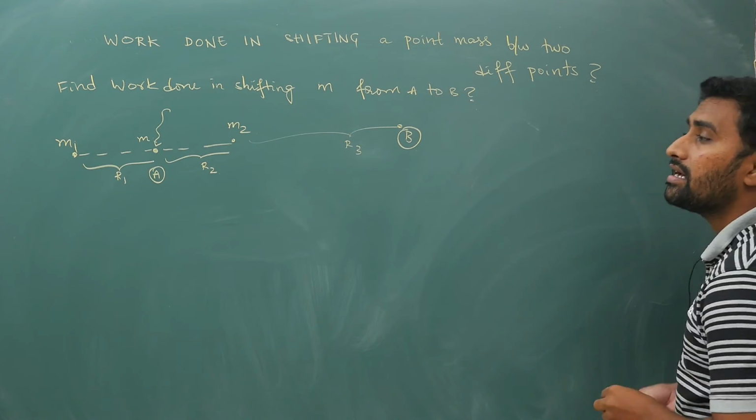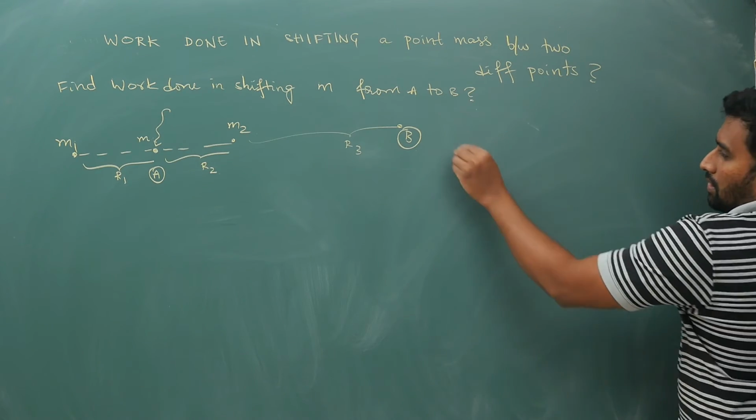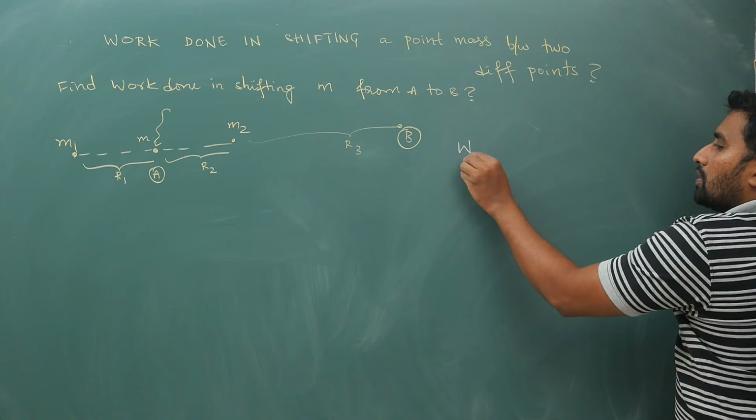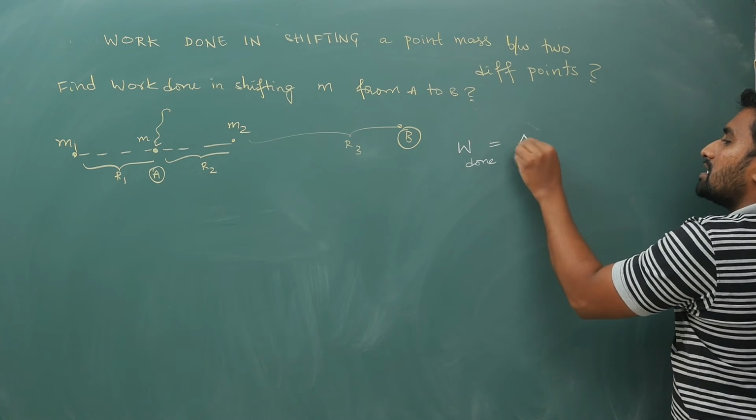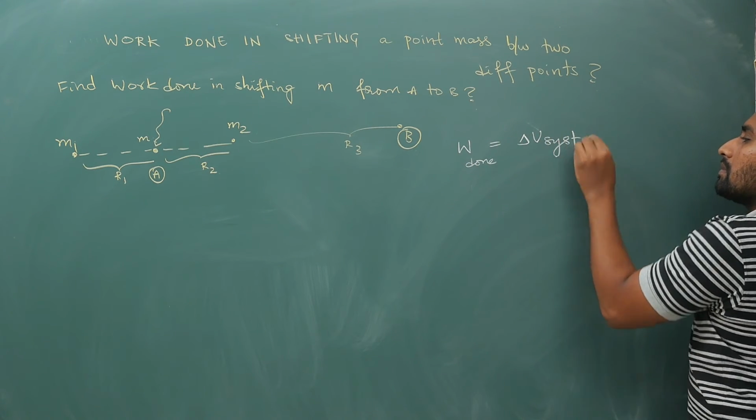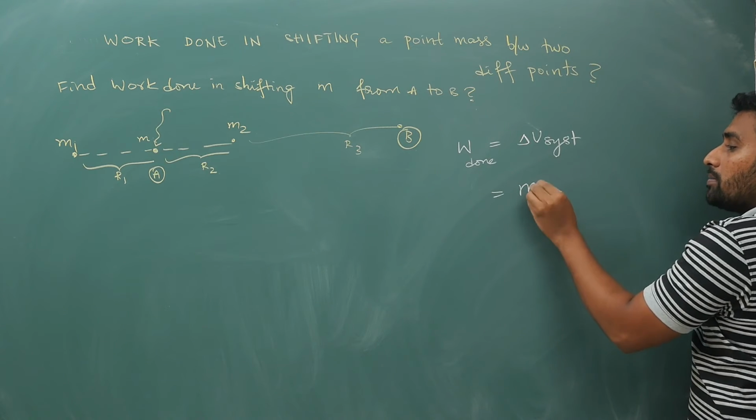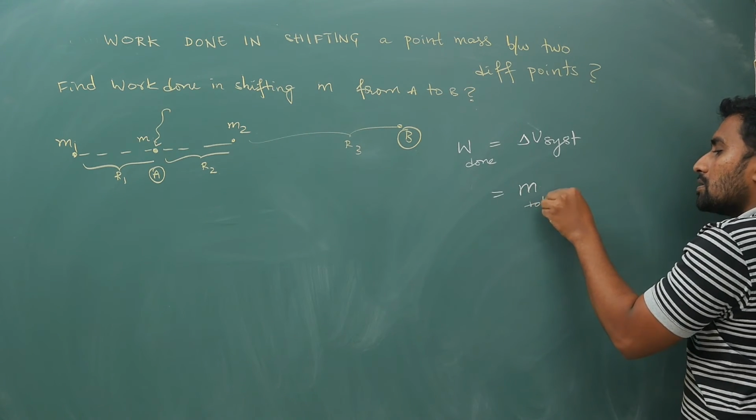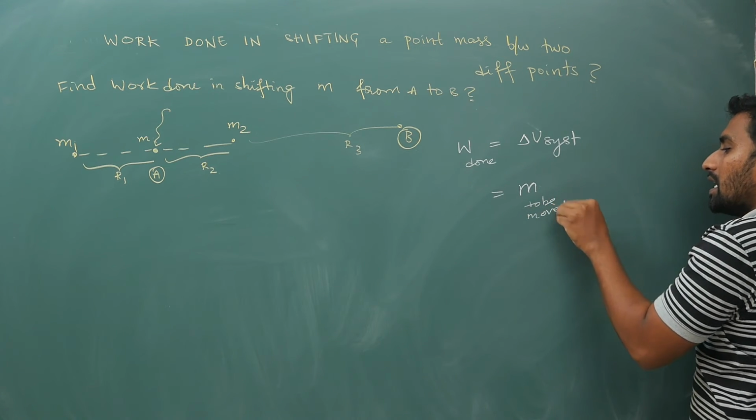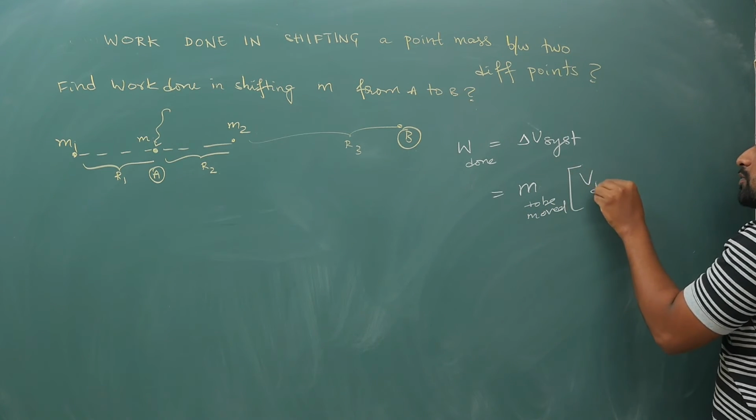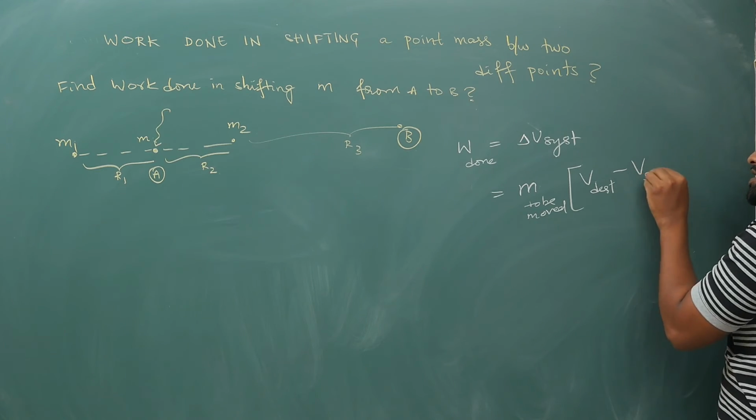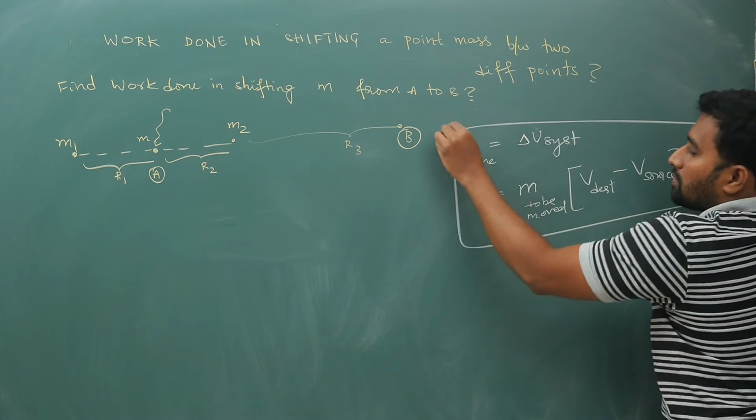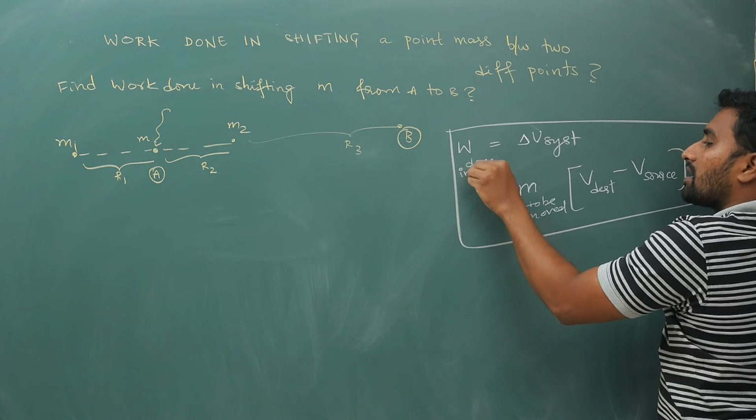Now, the required relation is: whenever in some system this kind of shift happens, your work done is the change in potential energy of the system. Which can also be written as the mass m to be moved times destination potential minus source point potential. Destination potential minus source point potential is your work done in shifting.